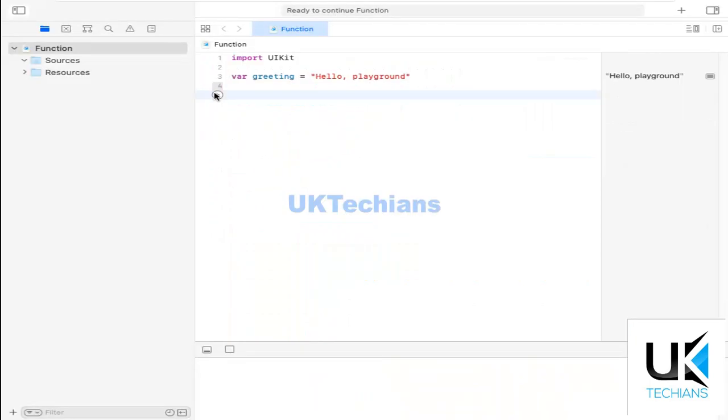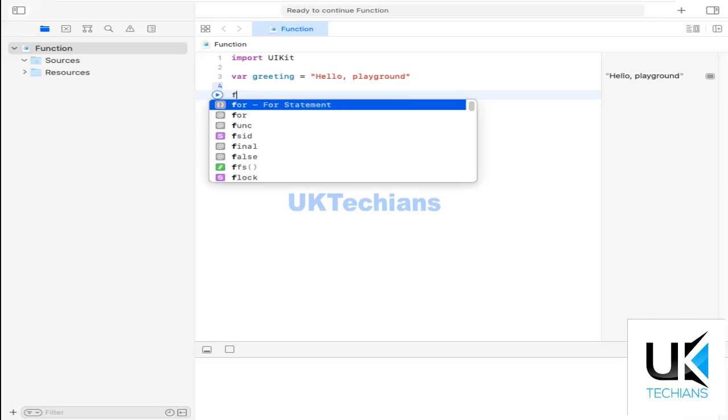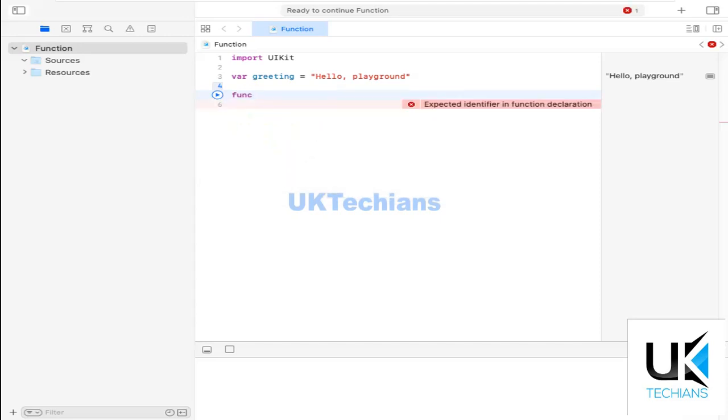So let's begin. What is a function? A function is a simple block of code we define inside any playground file. It is a block of code that defines lots of variables and functionality inside the scope. What is the syntax of a function? We type func, F-U-N-C, and then a simple method name or function name which we will call later in this playground file.